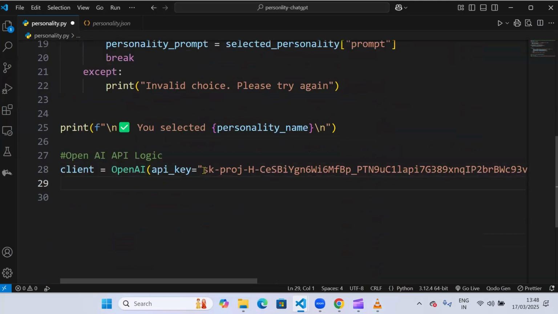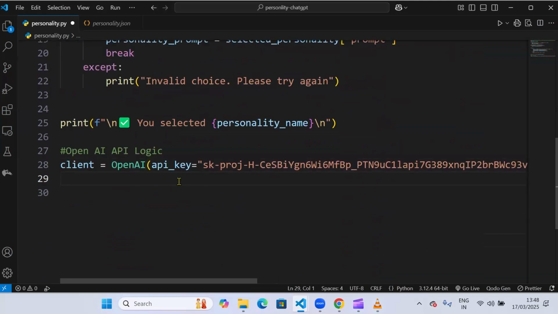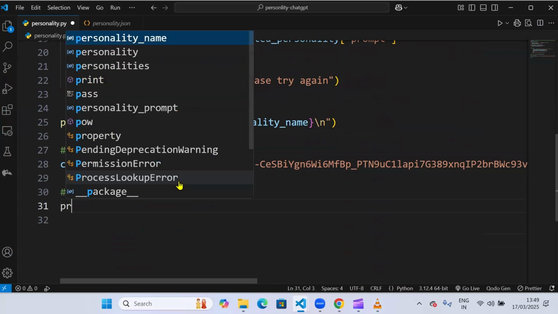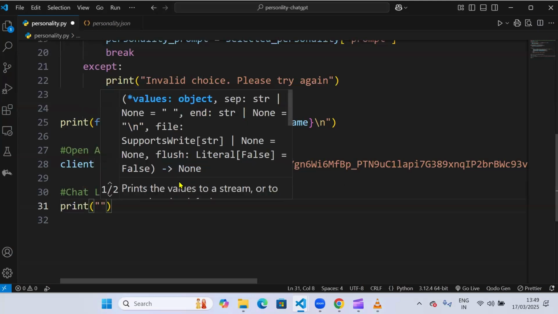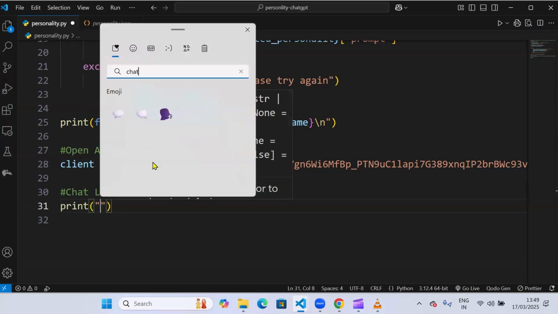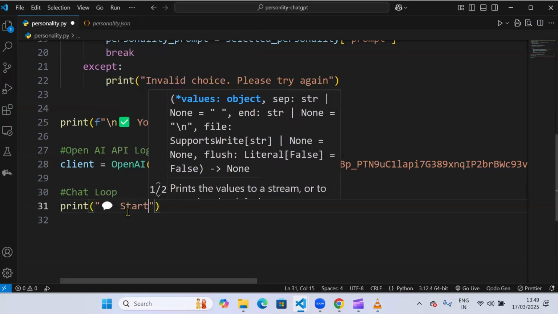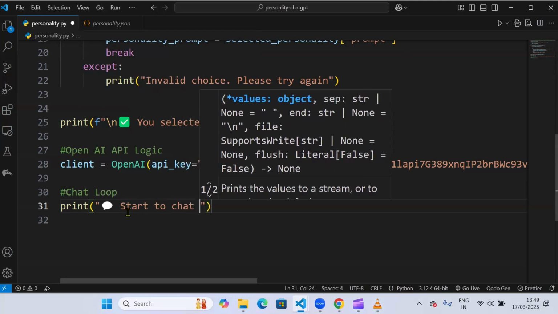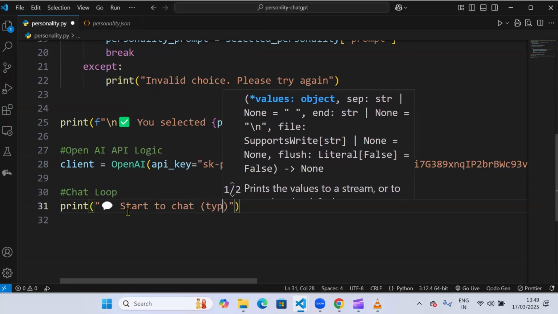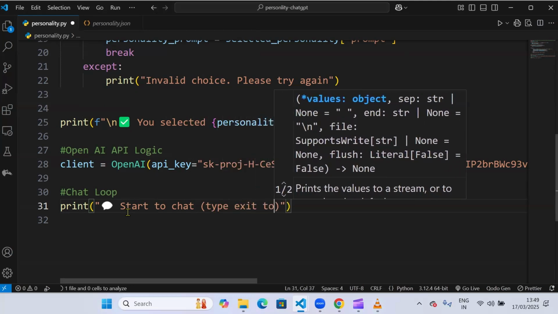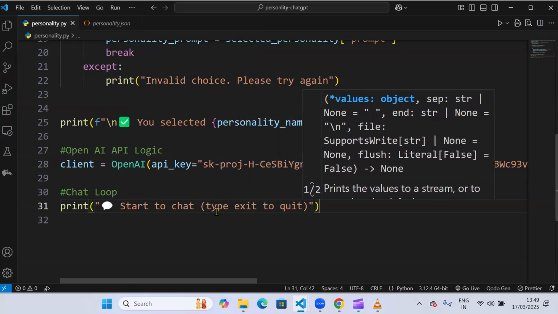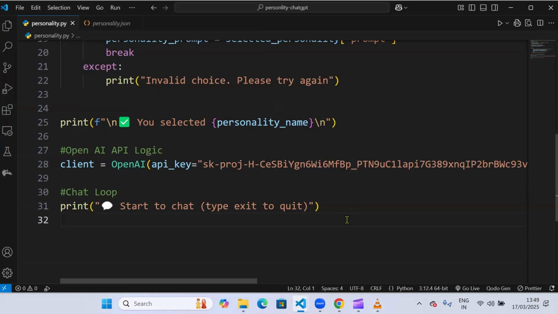Now, what I'll do is I will create a chat loop. So chat loop, so it keeps on chatting unless and until the user wants to stop it. So print chat and start to chat, and will write a prompt, type exit to quit. So if the user presses exit, then it will close the window and the application.